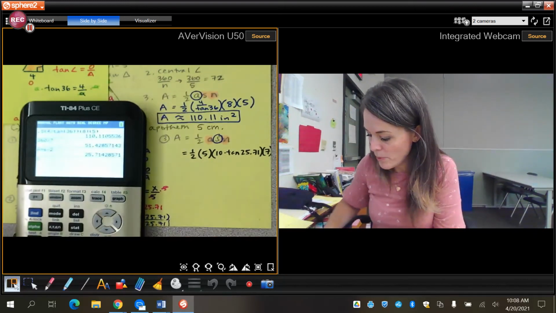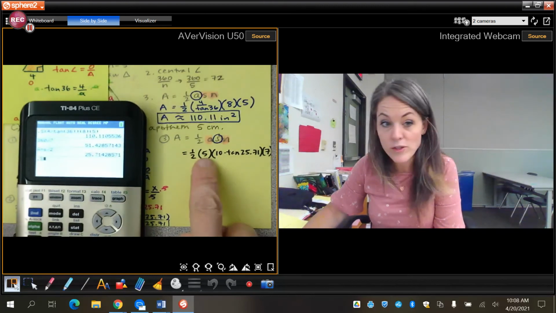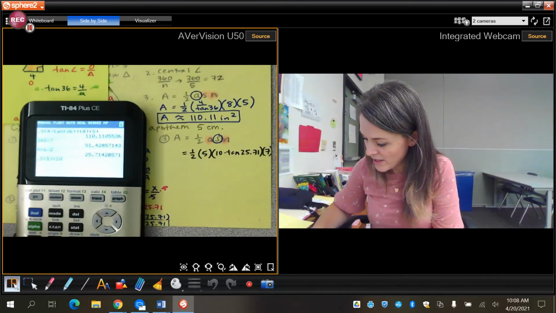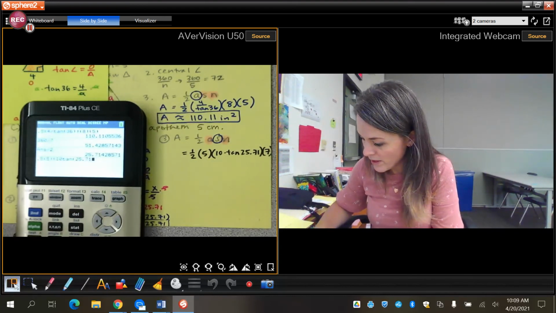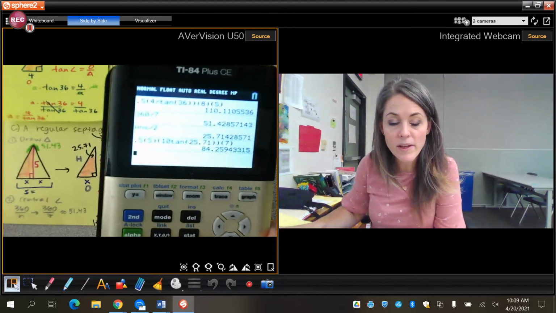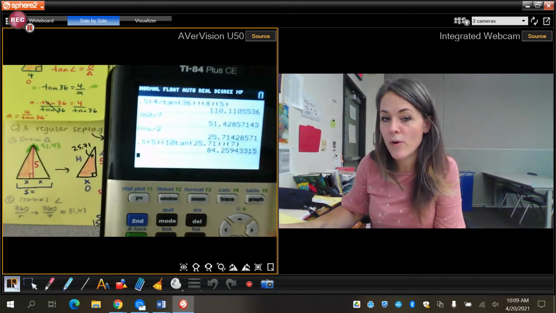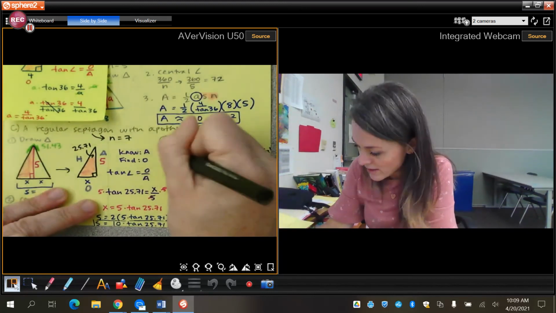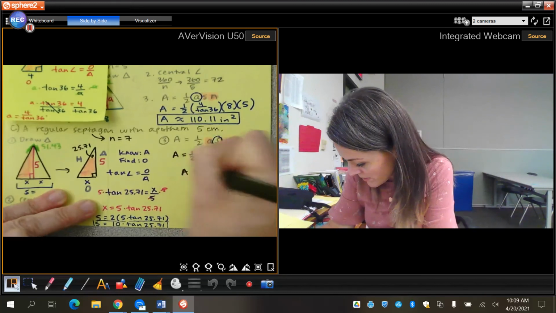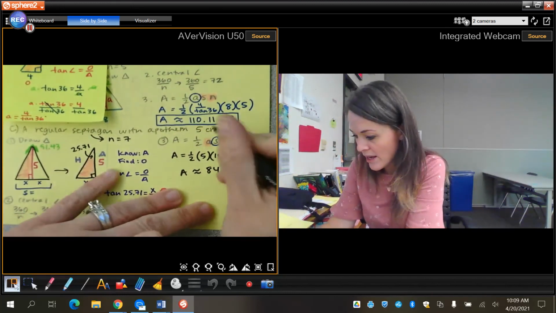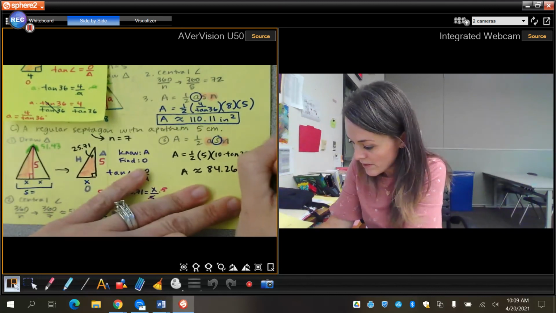Okay, so I'm going to do 0.5, and then I'm just going to use parentheses, parentheses 5, parentheses 10, tangent 25.71, parentheses 7. Okay, so here I'm getting my area to be 84.26 if I round to the hundredths. Okay, so I get the area is approximately 84.26, and this is in centimeters, so centimeters squared.